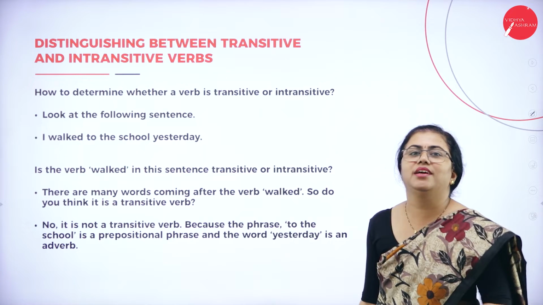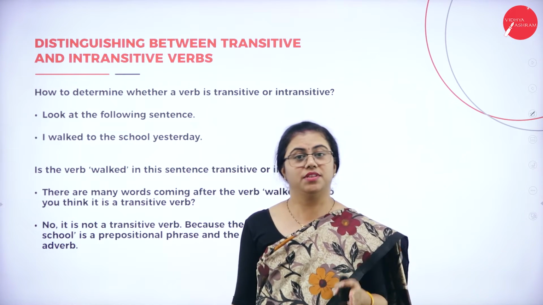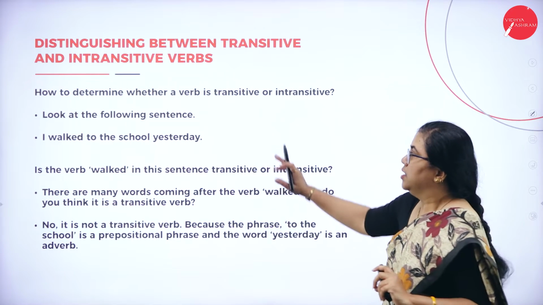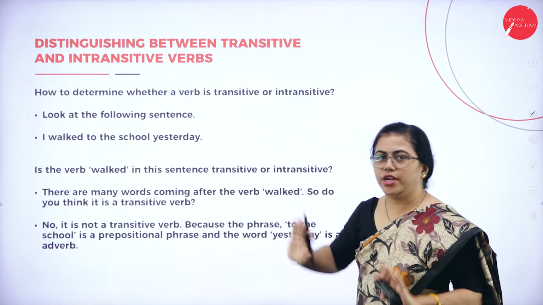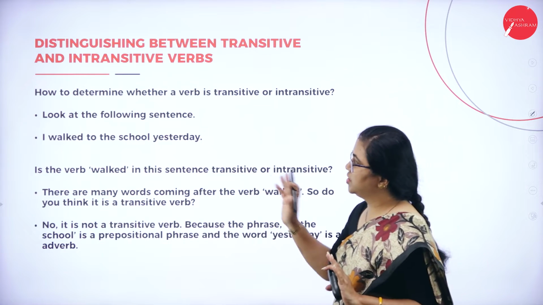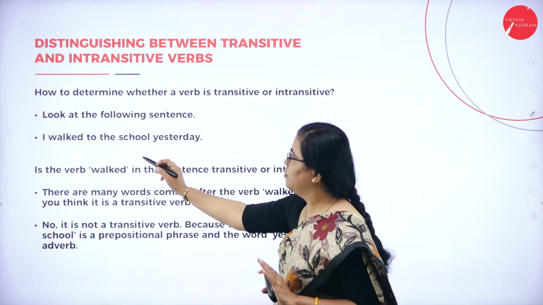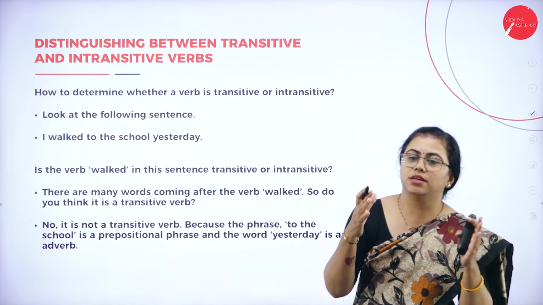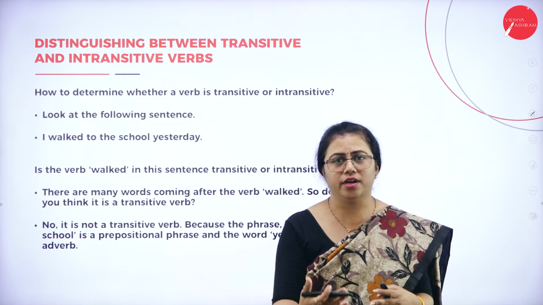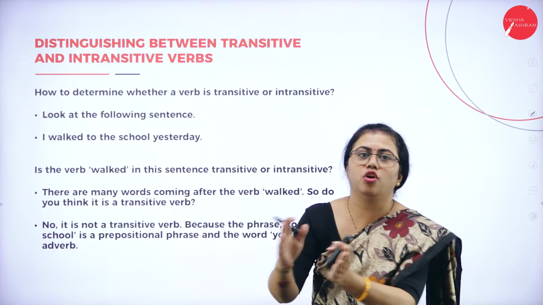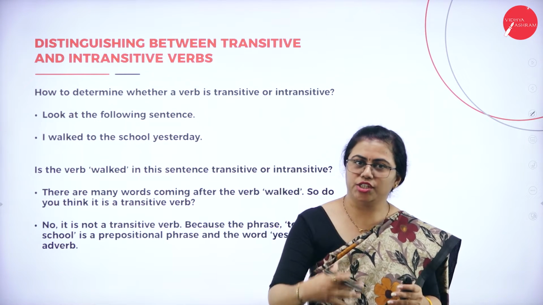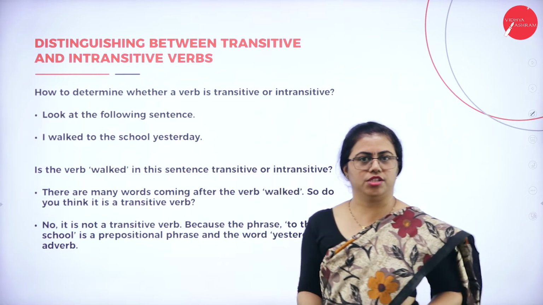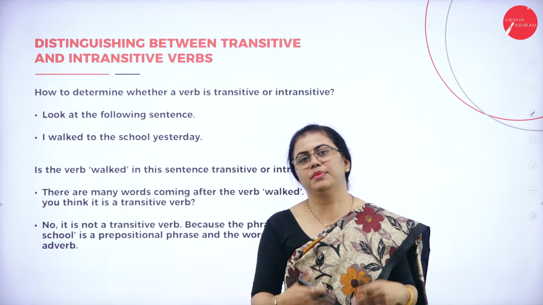Now how do I determine whether the verb is transitive or intransitive? This is the most important question that we have to answer. Very simple. Just look at the following sentences here. I walked to the school yesterday. To understand, you just look at the verb, just think over, decide whether the verb is passing on to an object. Is the action happening on some object? If yes, then it is transitive. If no, then it is not transitive. That means it is intransitive.